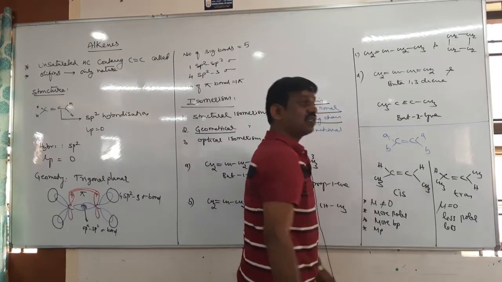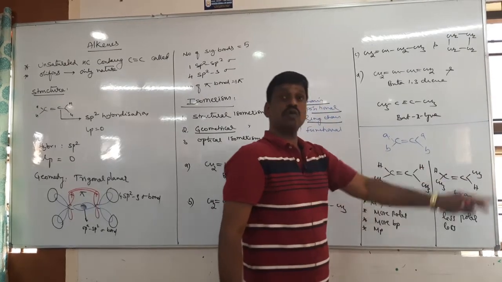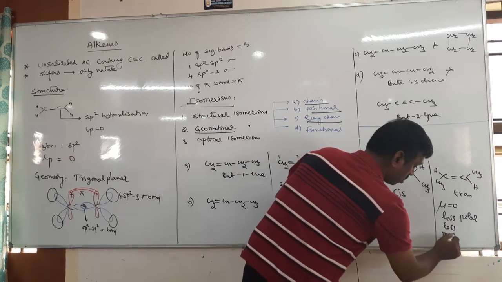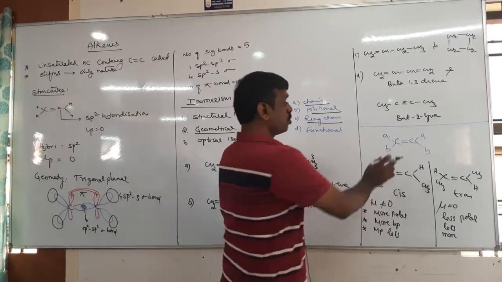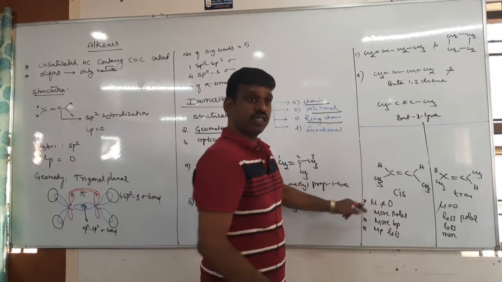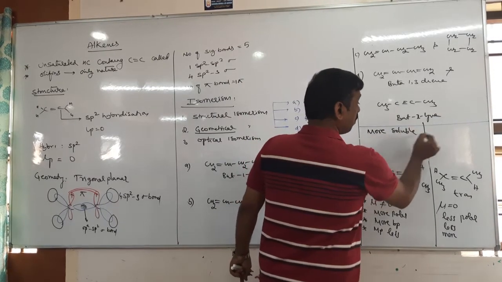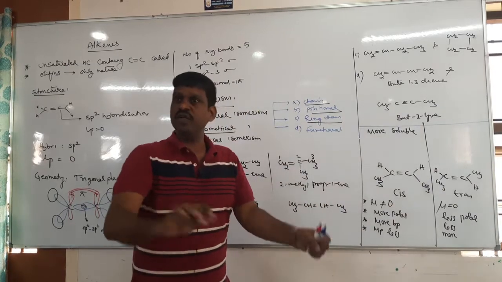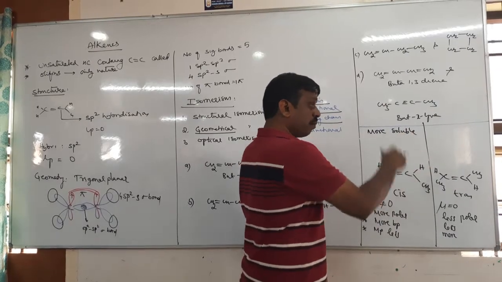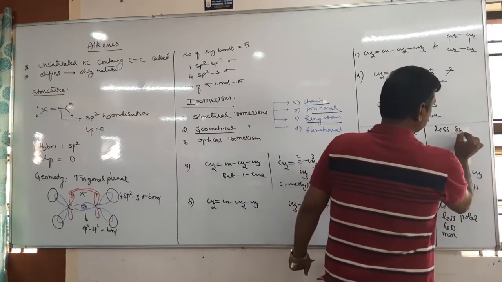What about MP? Melting point depends on crystal structure. Which one has symmetrical structure? Trans. Trans has more MP. Cis has MP less. Here MP is more. Solubility, which is more soluble, cis or trans? Usually, cis is more polar, therefore cis is more soluble compared to trans. More soluble in the sense it is not completely soluble. Actually alkenes are insoluble. They are slightly soluble. Again in comparison, cis is somewhat more soluble. Trans is less soluble.